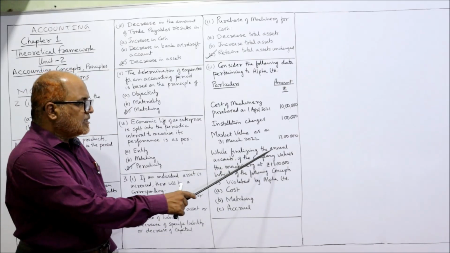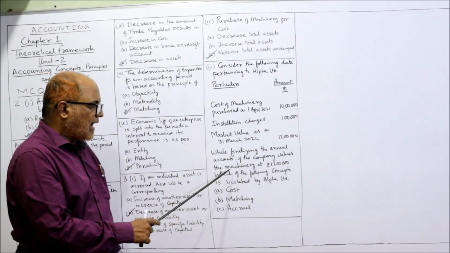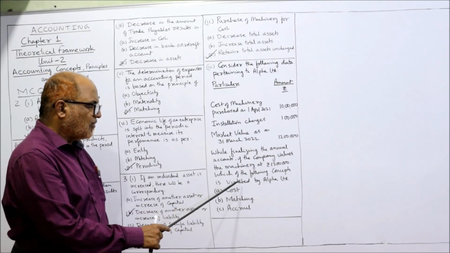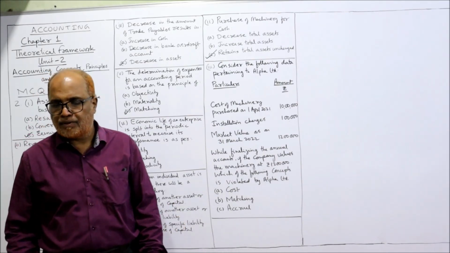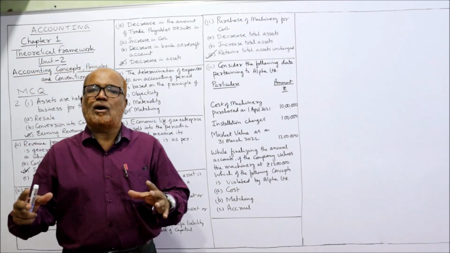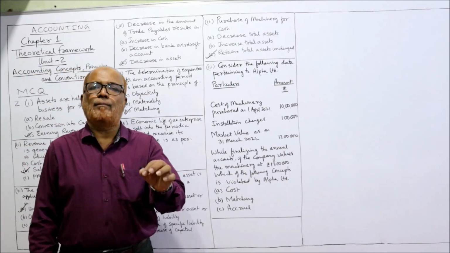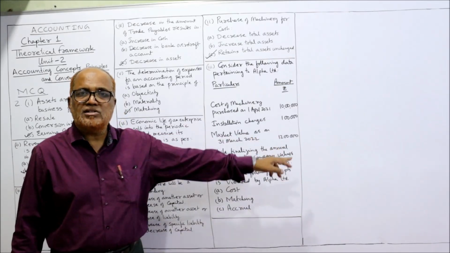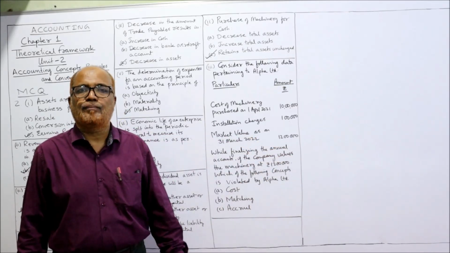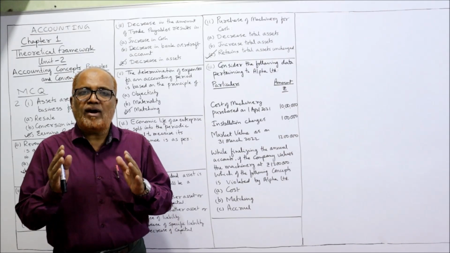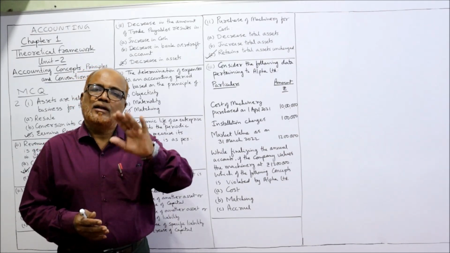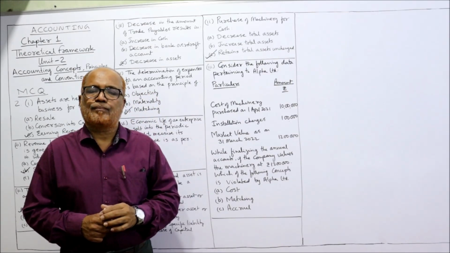Now, while finalizing the annual accounts, if the company values the machinery at 12 lakh, which of the following concepts is violated by Alpha Limited? So, at the time of closing the accounts, preparing the financial statements, the company has taken the machinery at 12 lakh rupees. What is this 12 lakh? Market value they have taken.